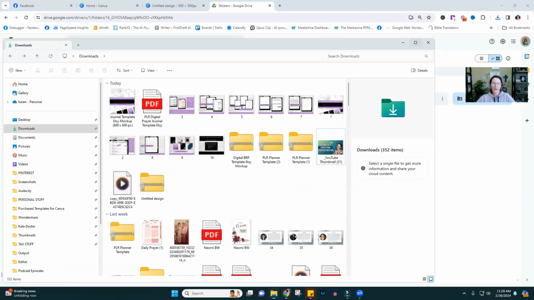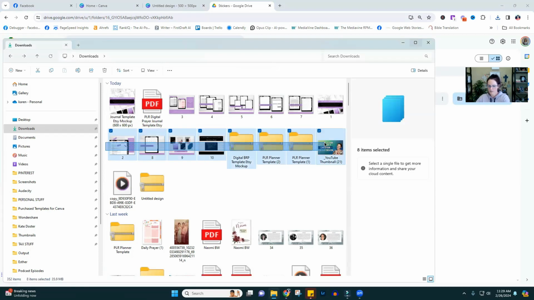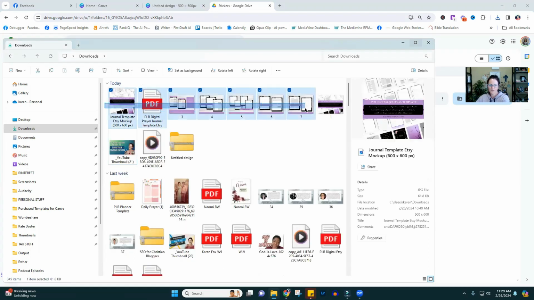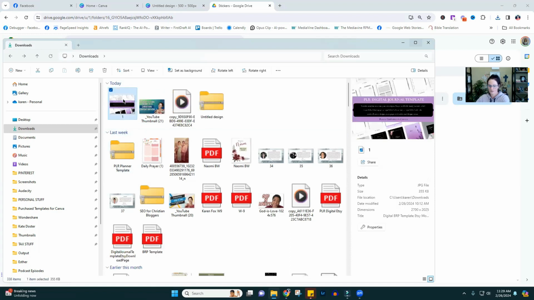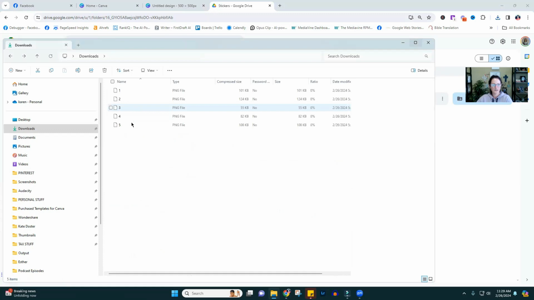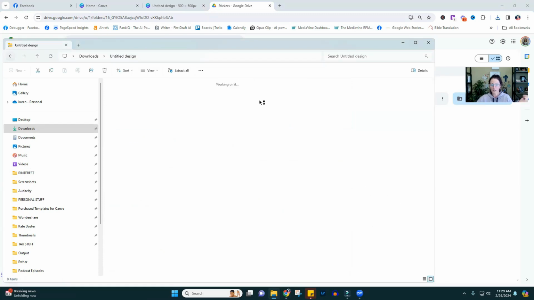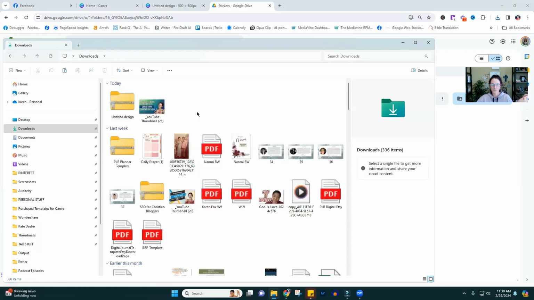Now we need to go and let's get rid of all of this stuff here. We're going to open this, open our stickers. Doesn't matter how many you have. We're going to unzip this entire thing. There we go.